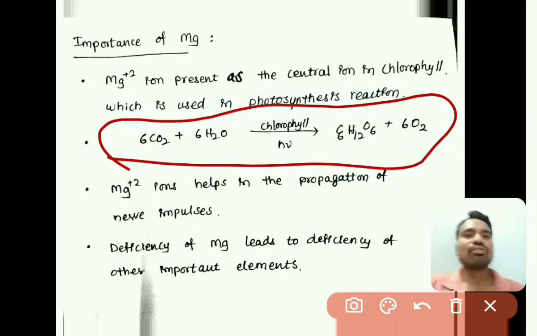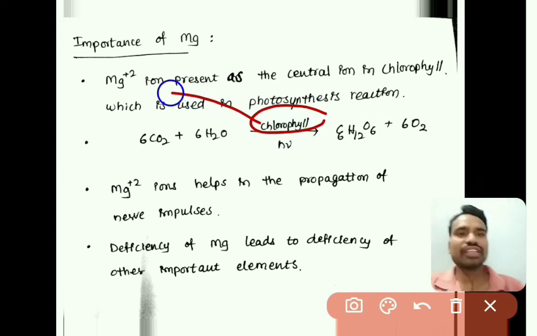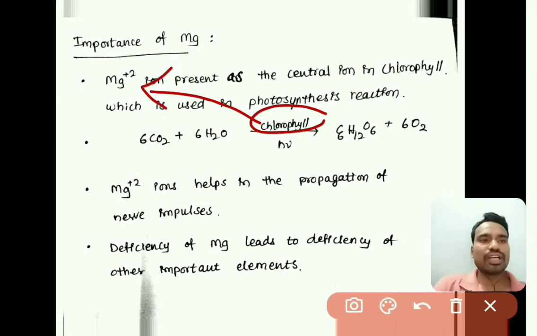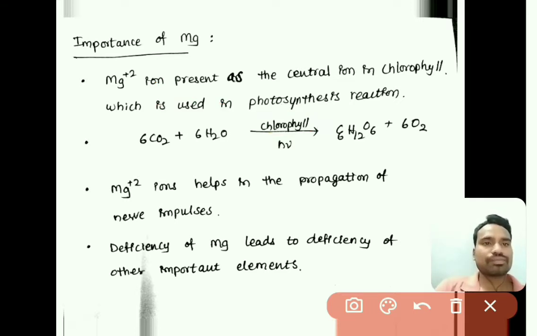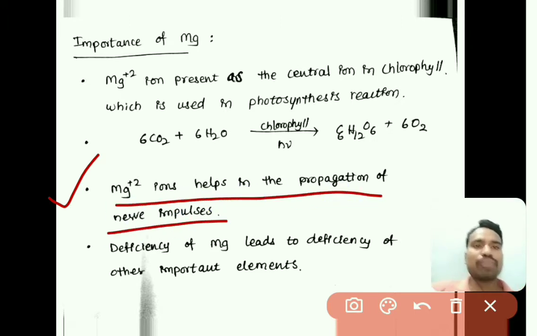In this photosynthesis reaction, chlorophyll plays a major role. Chlorophyll consists of the Mg2+ ion as a central metal ion, and it acts as a photosensitizer. Mg2+ ions also help in the propagation of nerve impulses.